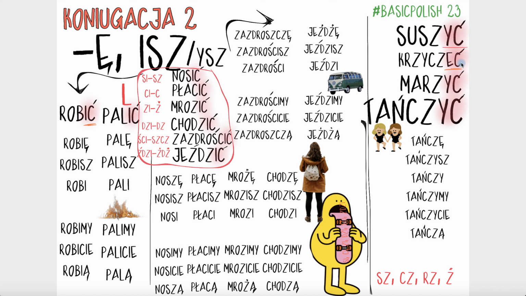You also know that lubić doesn't end with ch or edge, so it's not that. It's a 99-100% chance it's going to be this pattern. And it is. Lubię, lubisz, lubi, lubimy, lubicie, lubią.